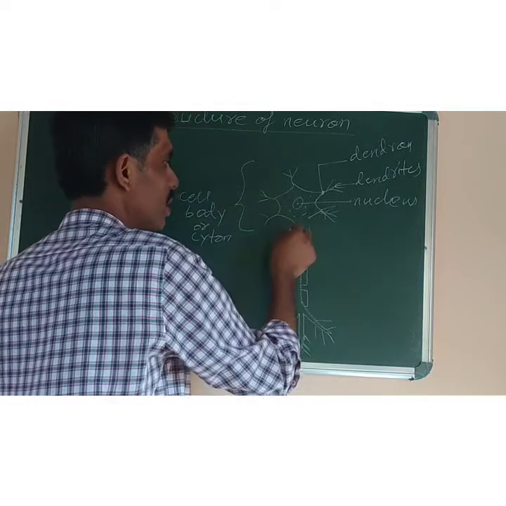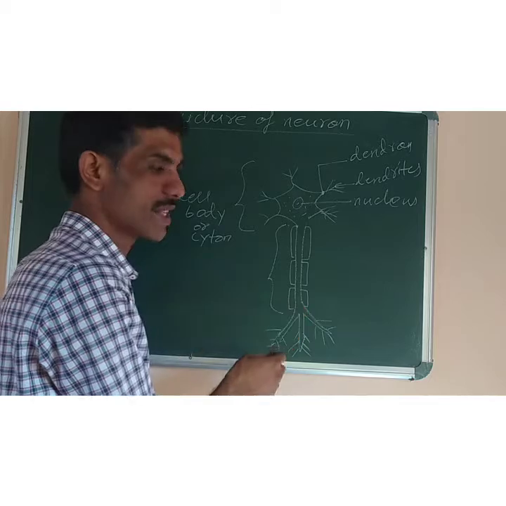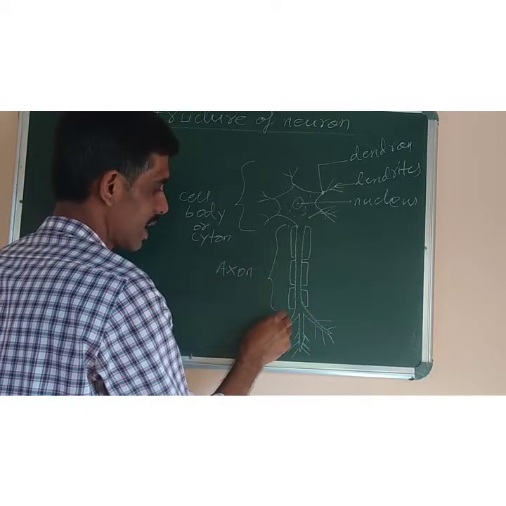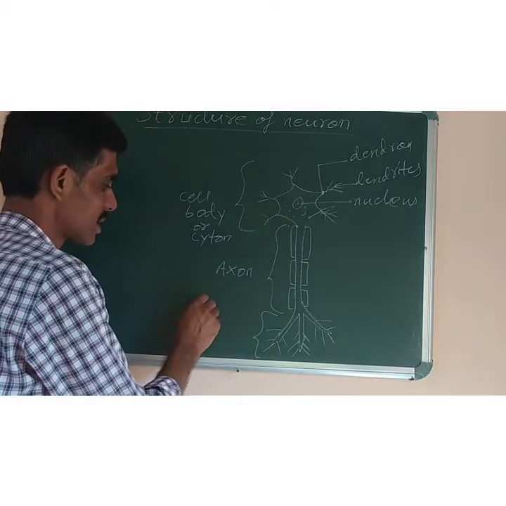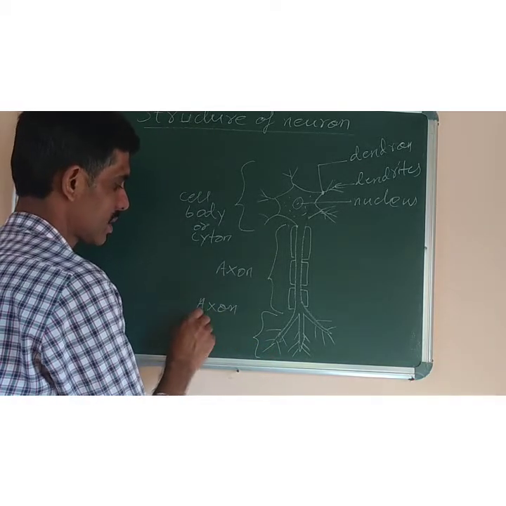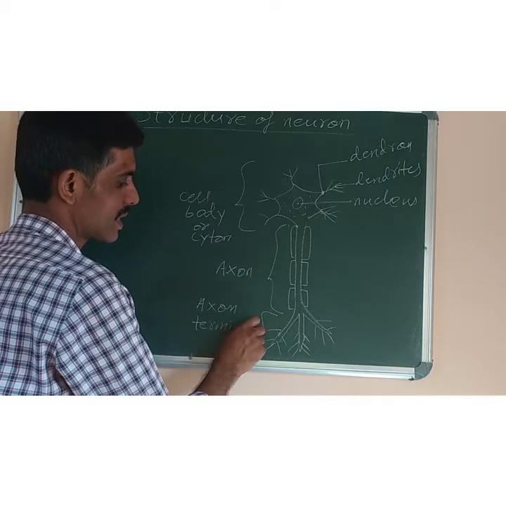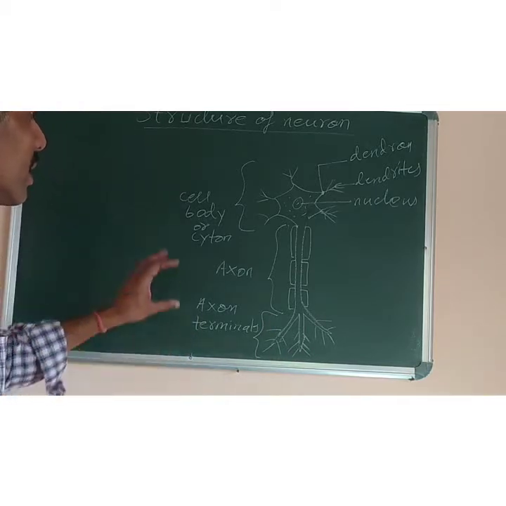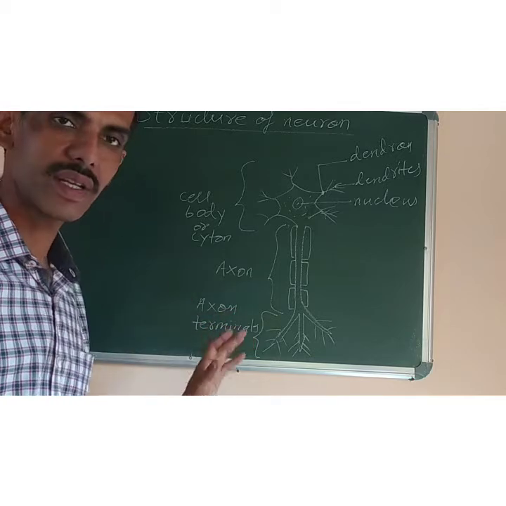Okay. Now this one, the long cytoplasmic extension of the cell body, is called axon, and the last part, that is the endings of the nerve cell, is known as axon terminals. Terminal means the last part of the cell, wherever the ending part is, it is called the terminal. So cell body or cyton, second one is the axon, and third one is the axon terminal.